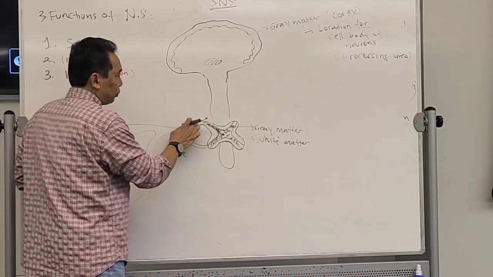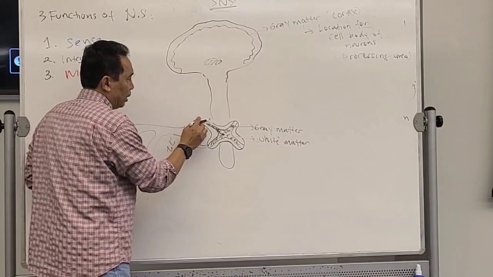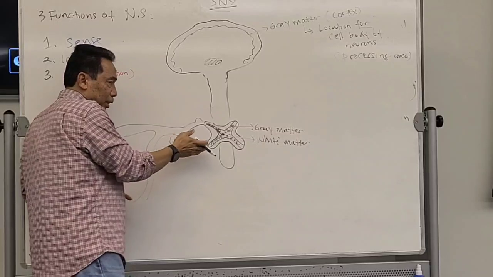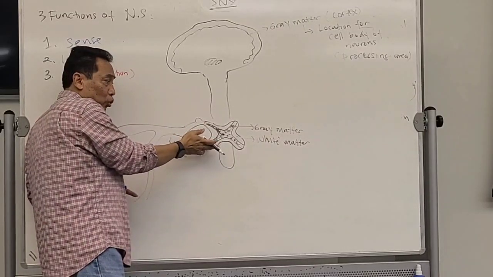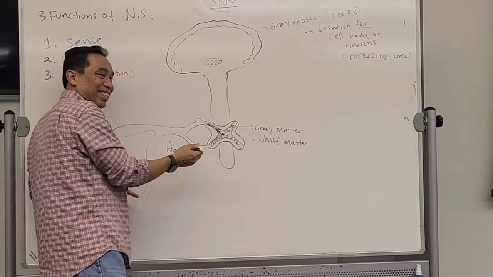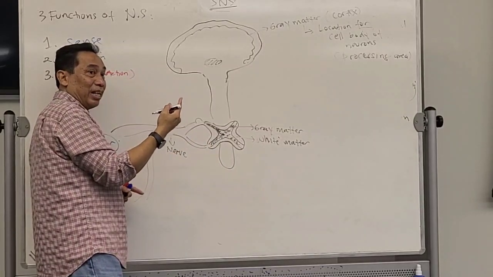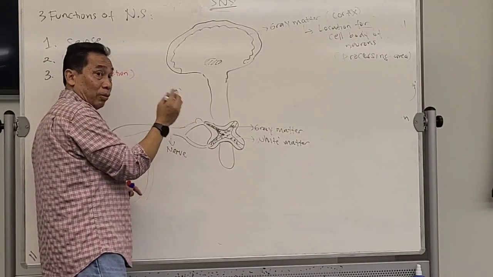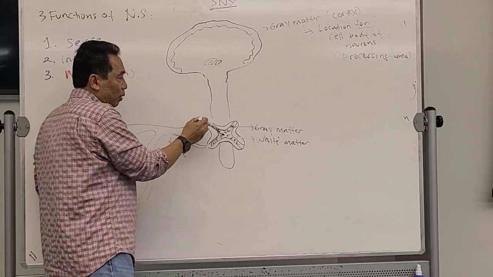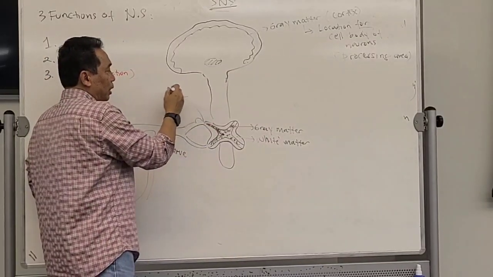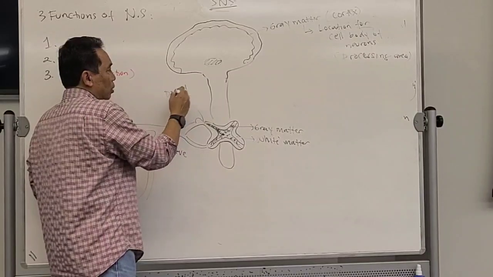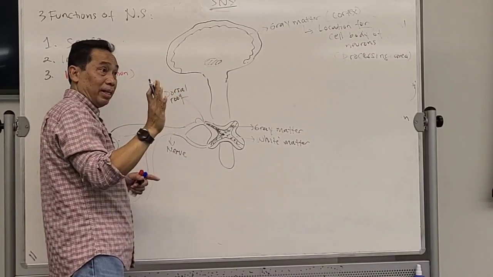Look at this. Okay. The nerve, if it is spinal nerve, is connected to the spinal cord at two areas. Got it? Two areas. It's called root. So this one is in the dorsal area. Therefore, this one is called the dorsal root, right?